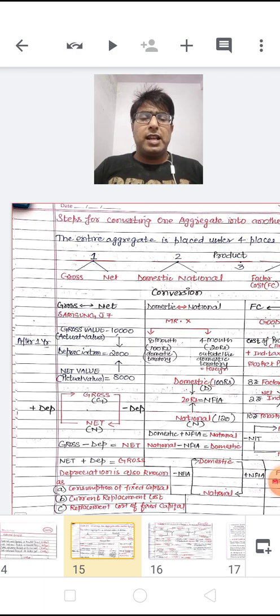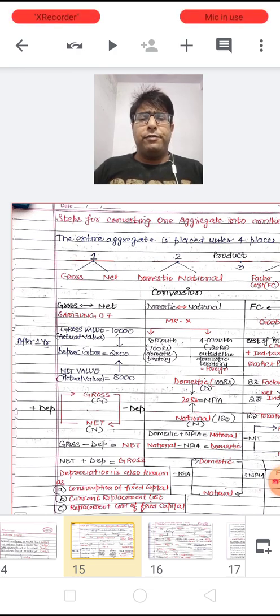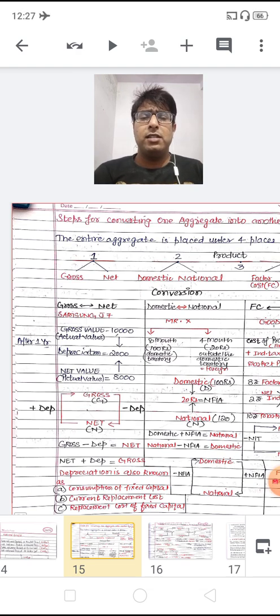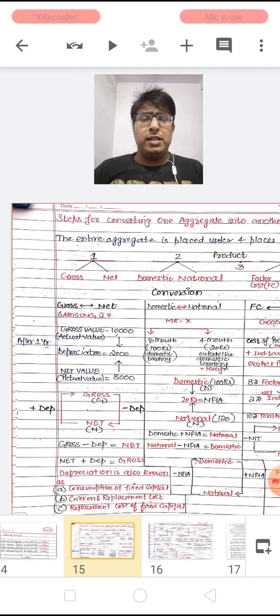Suppose there is a person, Mr. X, who is living in a country for 8 months and generating an income here for 8 months, and for the next 4 months he is living in a foreign country. Like 8 months living in India and the rest of 4 months living in the USA.